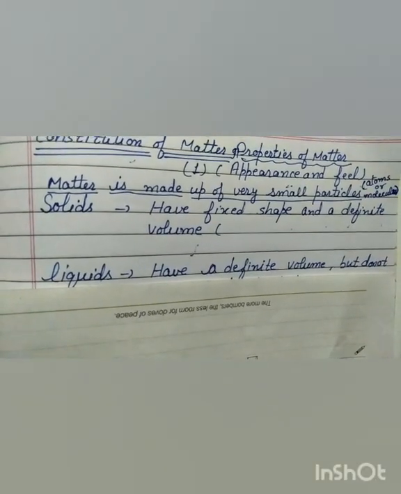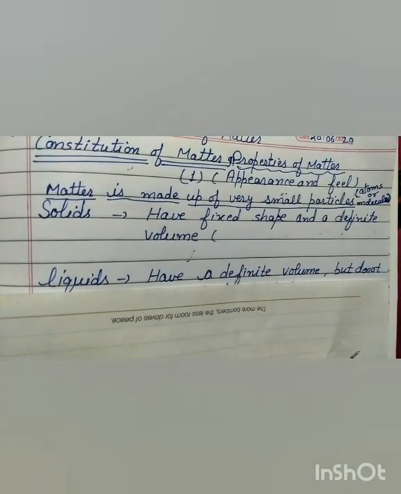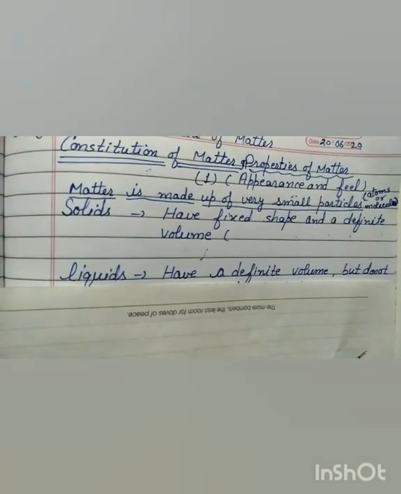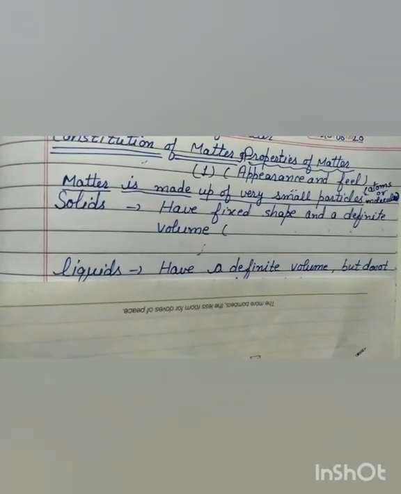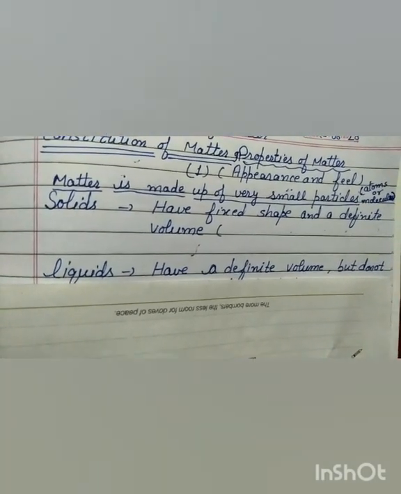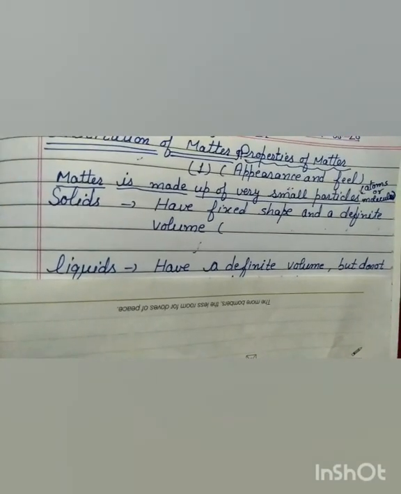Students, you know that the materials are made up of matter, but the matter is further made up of very small particles, and these small particles are known as atoms or molecules. Dear students, you will study about these atoms or molecules in detail in your higher classes. Students, firstly, let us understand what do you mean by atoms or molecules or the small particles of the matter.